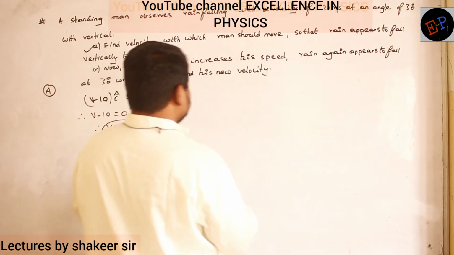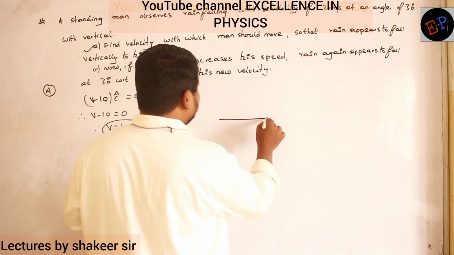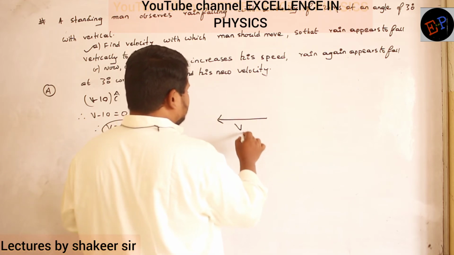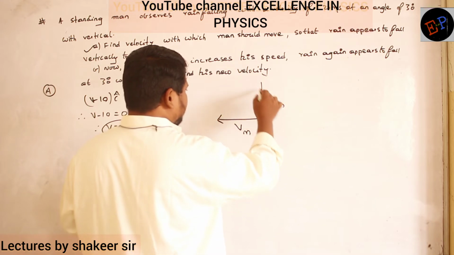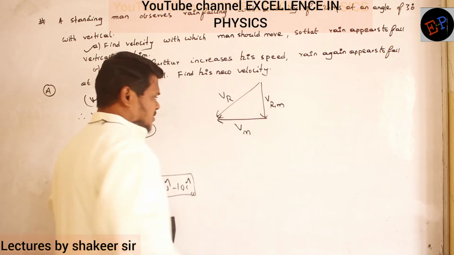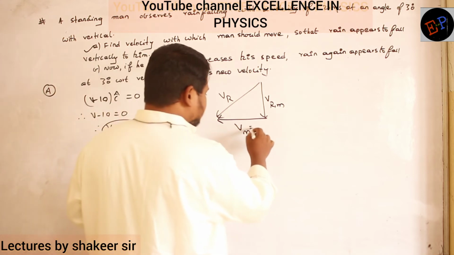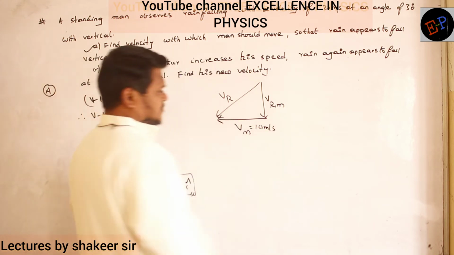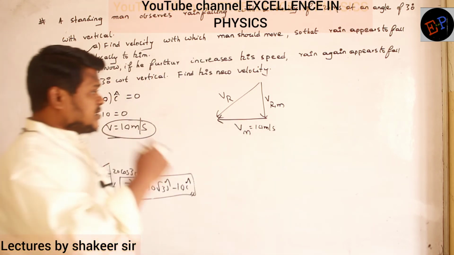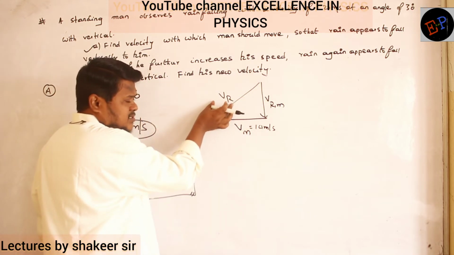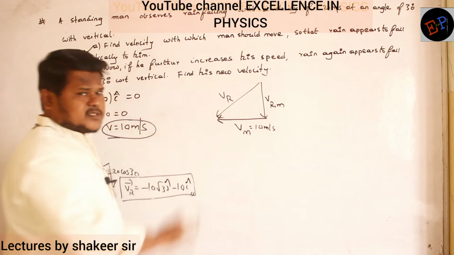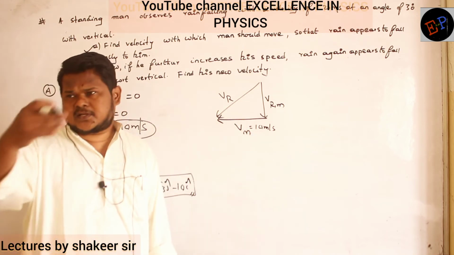Now see. Previously, what diagram have we drawn? This is what we have drawn, no? So this is the velocity of man. This is the velocity of rain with respect to man, and this is the velocity of the rain. Then in this condition, what was the velocity? 10 meters per second. Now if the man's velocity increases, the velocity of rain will never change, no? What is this velocity? Velocity of rain with respect to ground. That never changes. That is constantly falling.